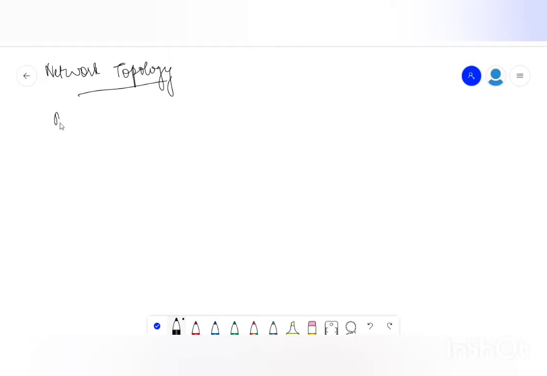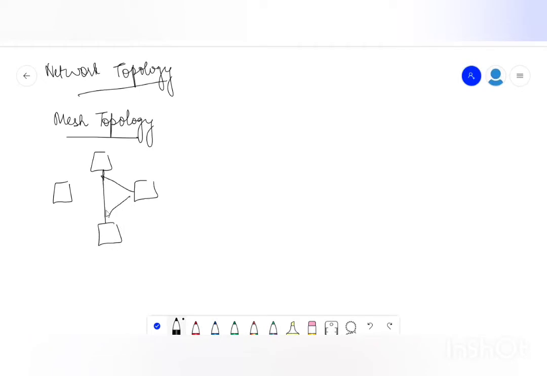The first topology that I am discussing is the mesh topology. Mesh topology as the name suggests, mesh के अंदर क्या होता है कि जो भी सारे systems होते हैं, these systems are connected with each other. ये सब एक दूसरे के साथ connected होते हैं. These are fully connected with each other. So this is an example of fully connected mesh topology.